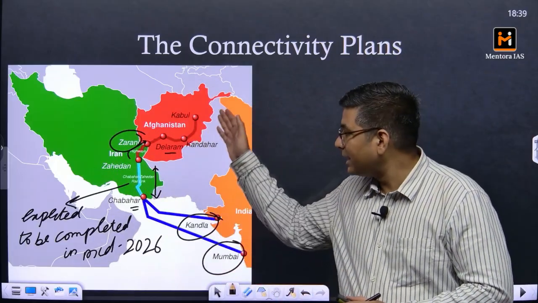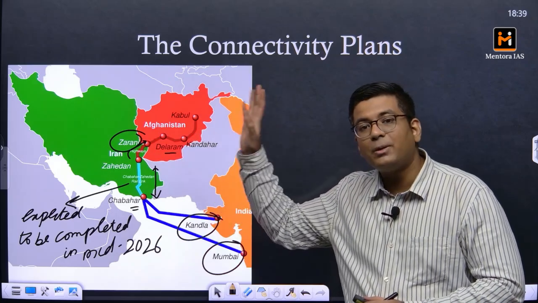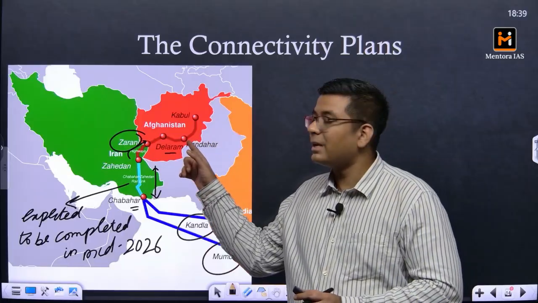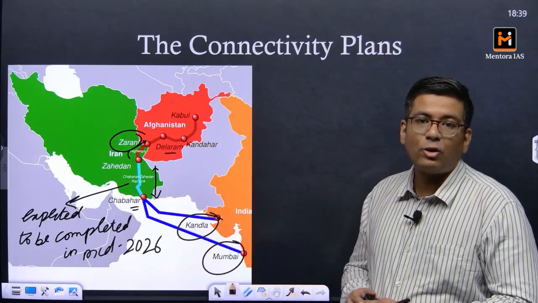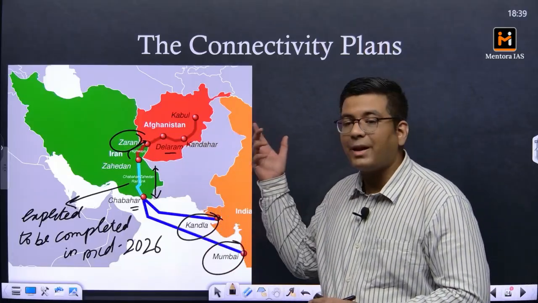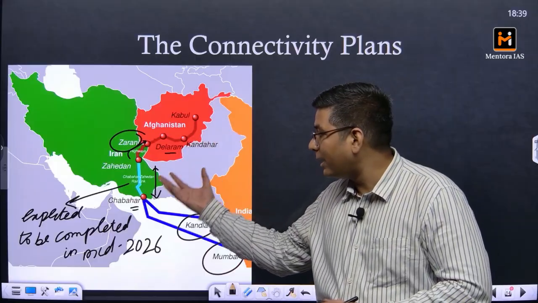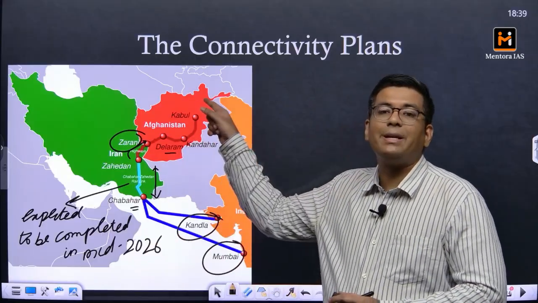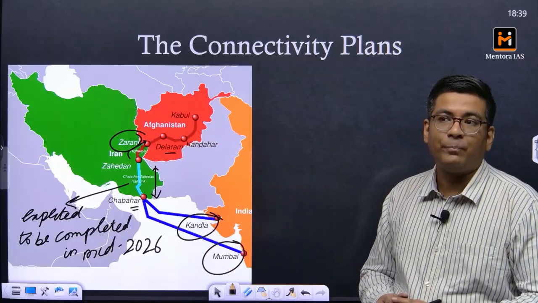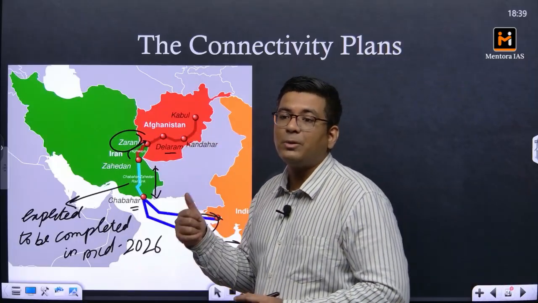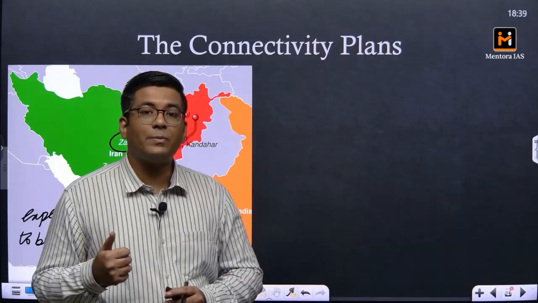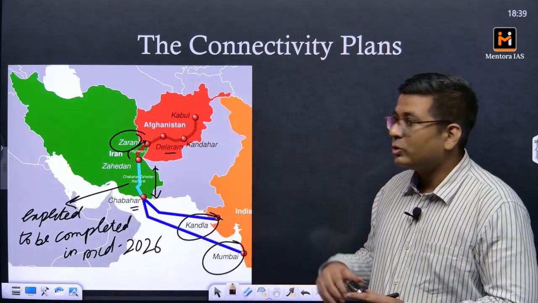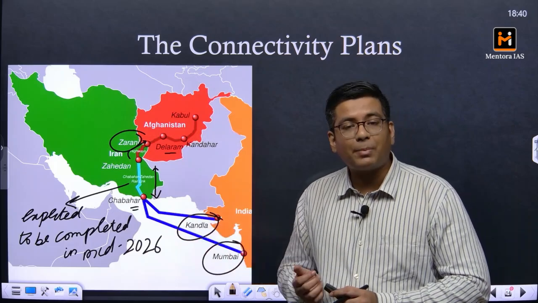So this entire region is something where India has been very heavily investing, and to your surprise, even the Taliban is right now protecting these investments because they serve as vital links for Afghanistan to access the Indian Ocean, and at the same time also to access the humanitarian assistance that is sent by India. So the Taliban has been very cautious that India's investments and India's interest must not be hampered in Afghanistan. That is something which has come out as a pleasant surprise for India as well.